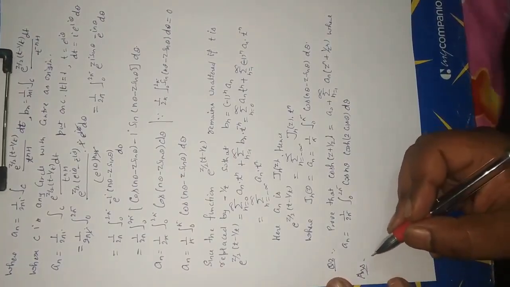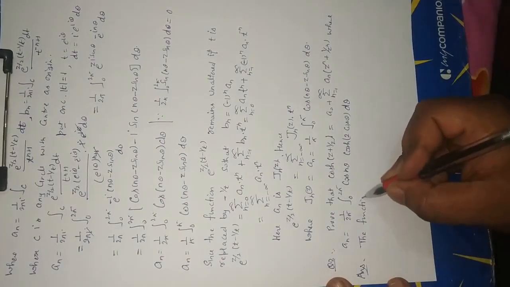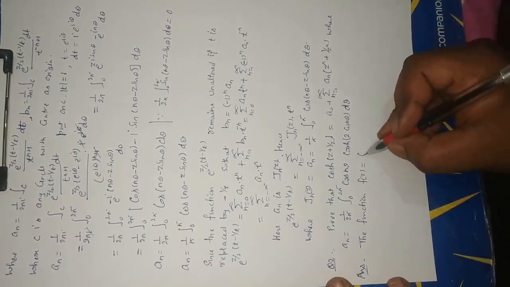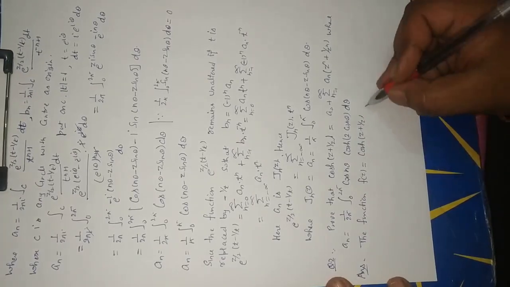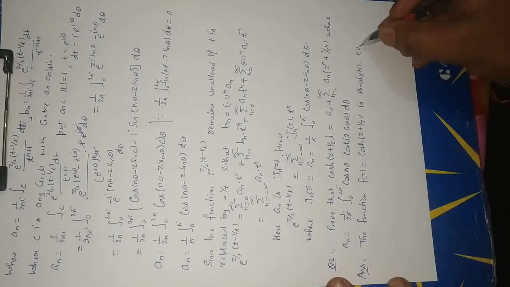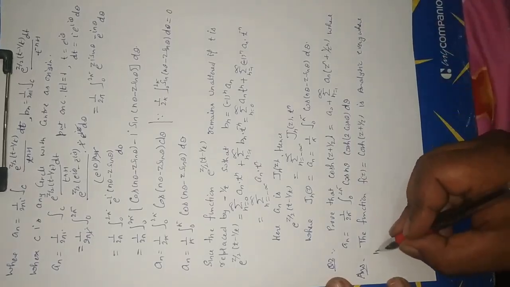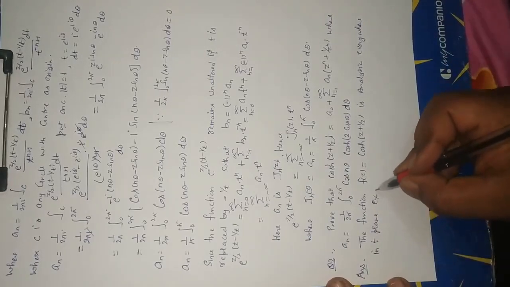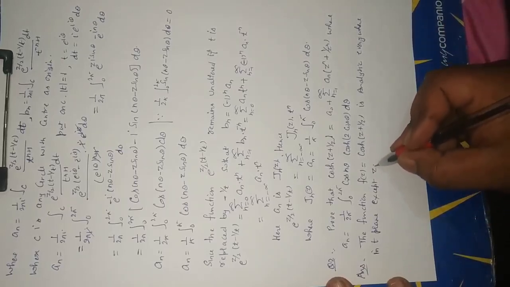Answer: the function f(z) equal cosh(z plus 1 upon z) is analytic everywhere in the z plane except z is equal to 0.